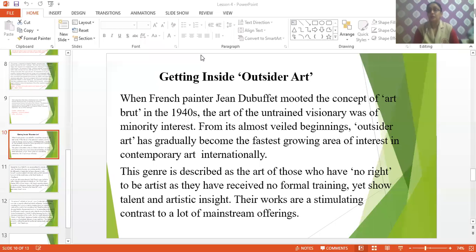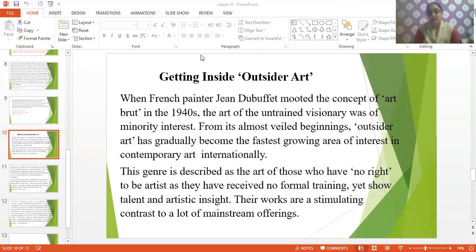The people who haven't got any training from anywhere are doing such good work that their work has been appreciated. This is not done only at a particular place but at the international level, in each and every place in the world. There are such people who didn't get any training from anywhere; we call them god gifted ones. They are creating beautiful paintings and sculptures, and that is appreciated by people. Those people are called outsider artists, children.